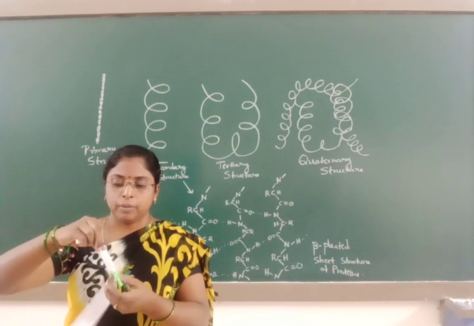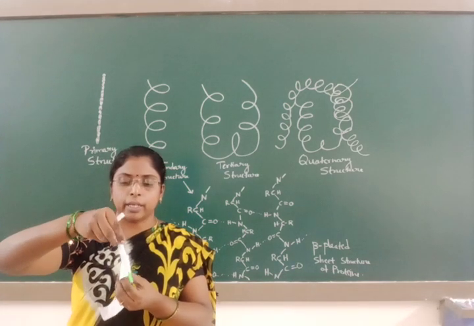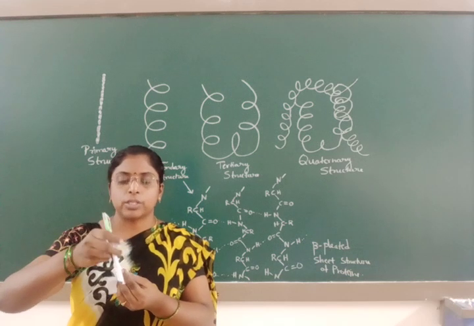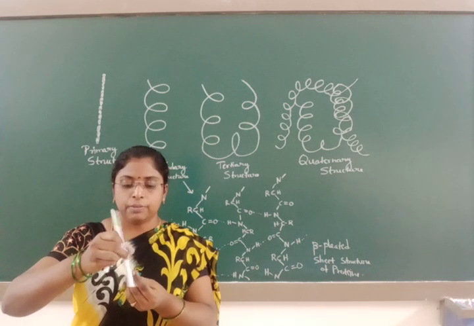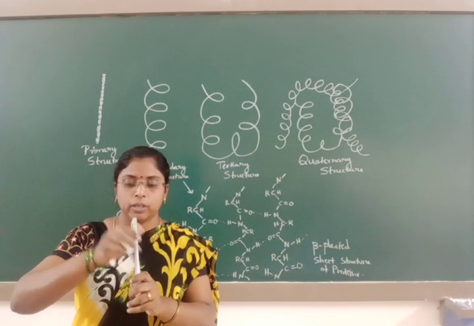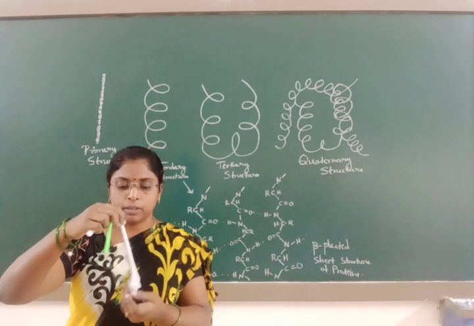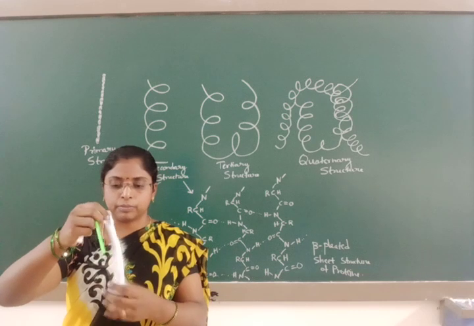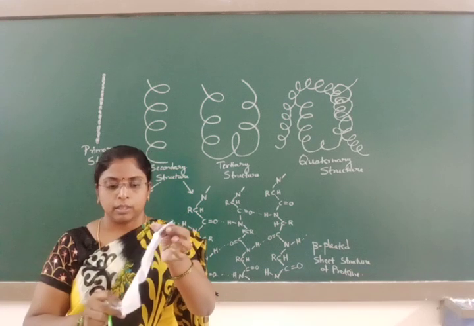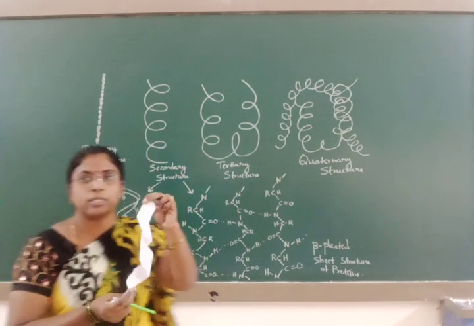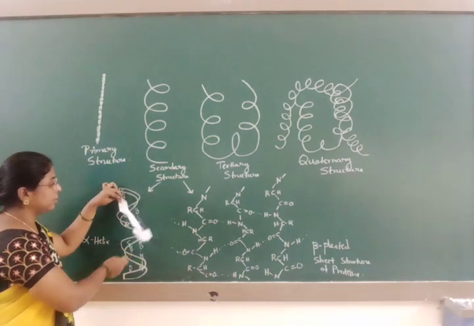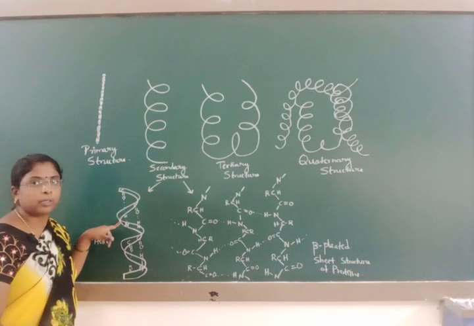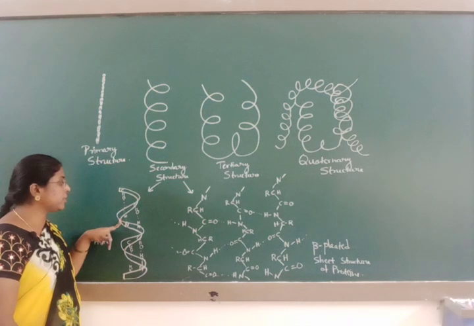If the polypeptide chain coils in a right-handed screw, it will form an alpha helical structure. Alpha helix structure is formed by the coiling of a polypeptide chain in a right-handed screw. Here, if you observe the coiling, the twisting takes place. Where does the twisting take place?